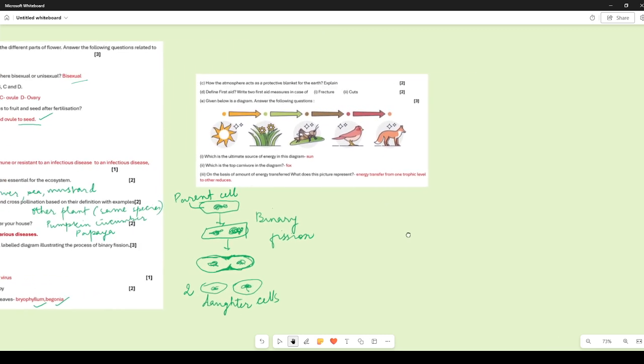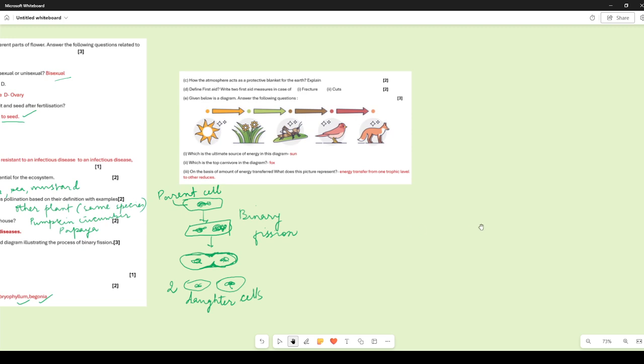Now let us come to this last bit. How does the atmosphere act as a protective blanket for the earth? Now explain. First and foremost, what the atmosphere does is it absorbs the harmful ultraviolet rays. It absorbs the harmful UV rays that come from the sun, and also it reflects back